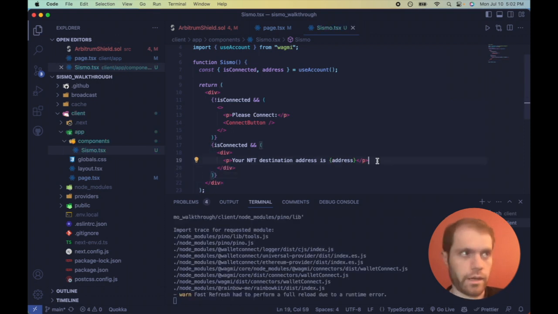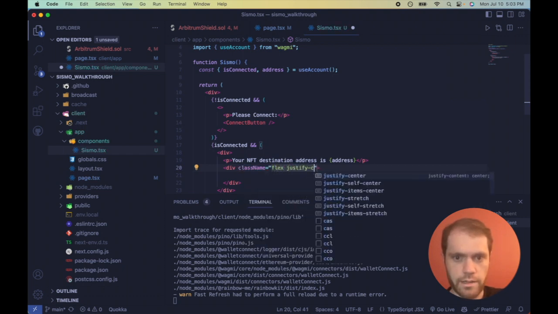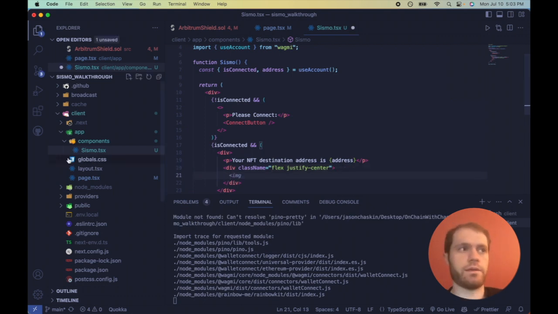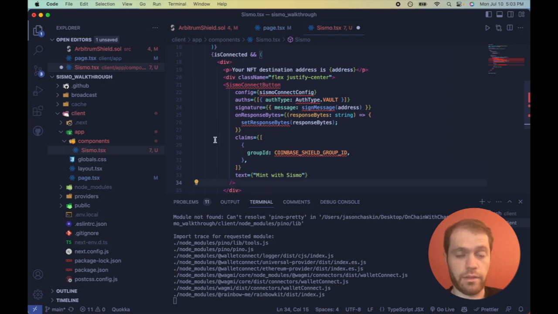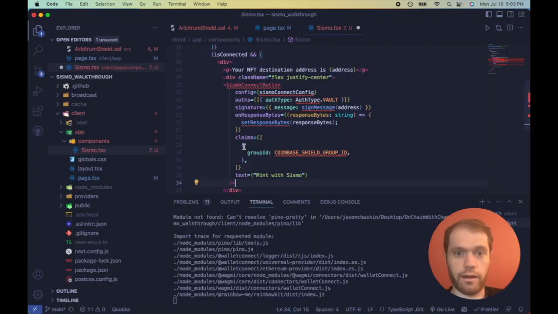Okay. And underneath this, we're going to make the Sismo Connect button, but we're going to put this inside of a div just so it's centered. So flex, justify, center. And now I would highly recommend copying this from either the documentation of Sismo or my repo and paste this in. This is the connect button that's going to go right here. We have a lot of red underlines.